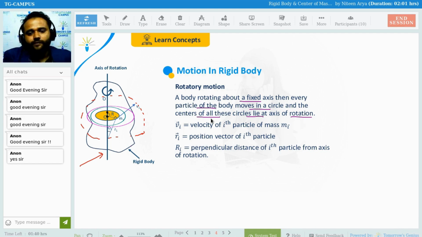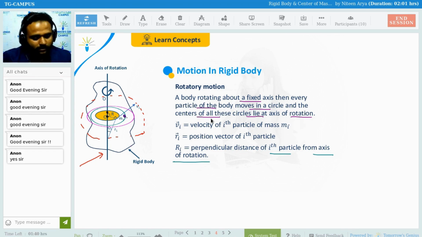So Vi is the velocity of the ith particle of mass Mi, and Ri is the position vector of the ith particle. This Ri and Mi basically, and Ri is the perpendicular distance of the ith particle from the axis of rotation. Suppose you pick any particular mass particle on the second circle.